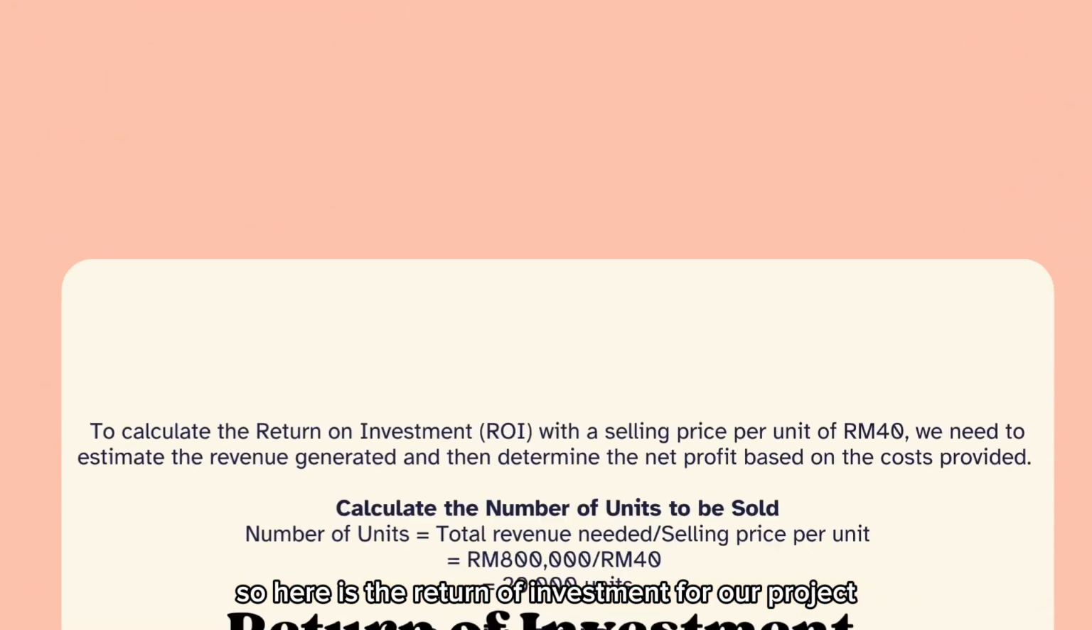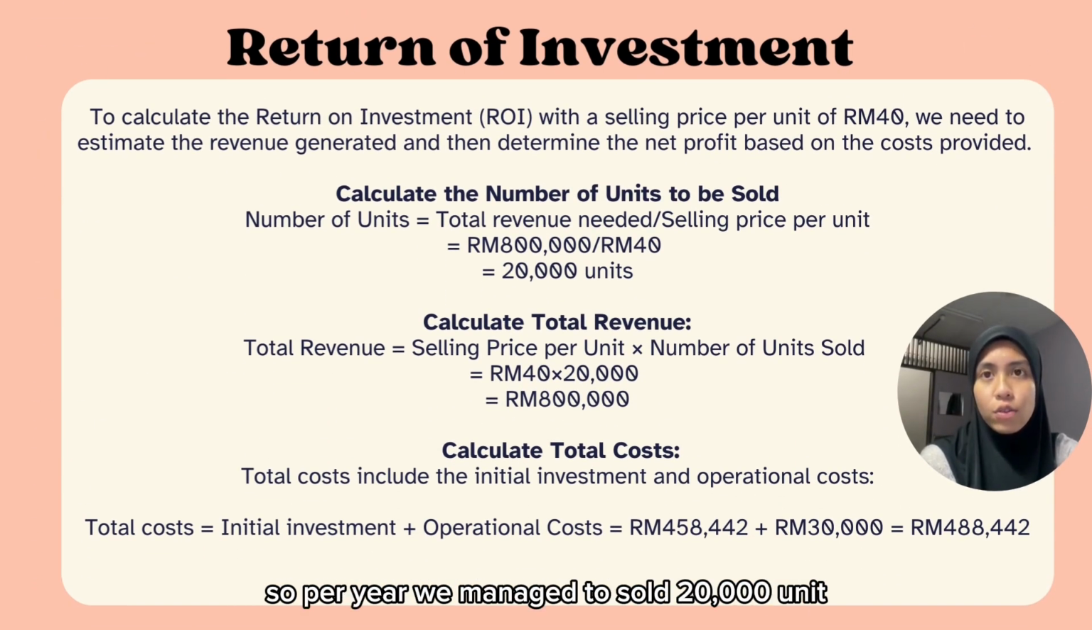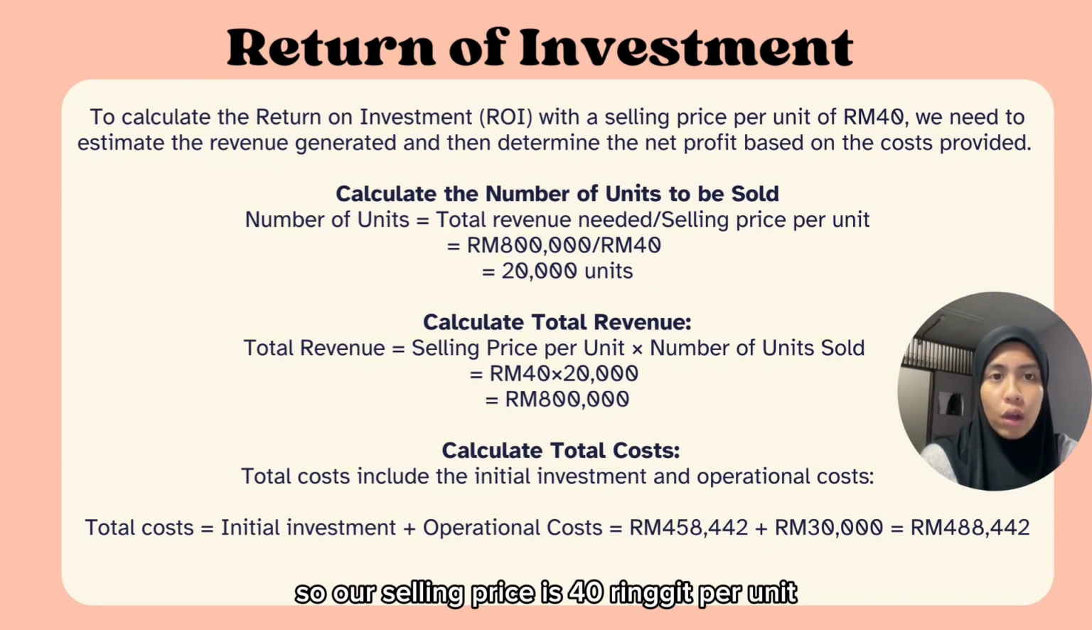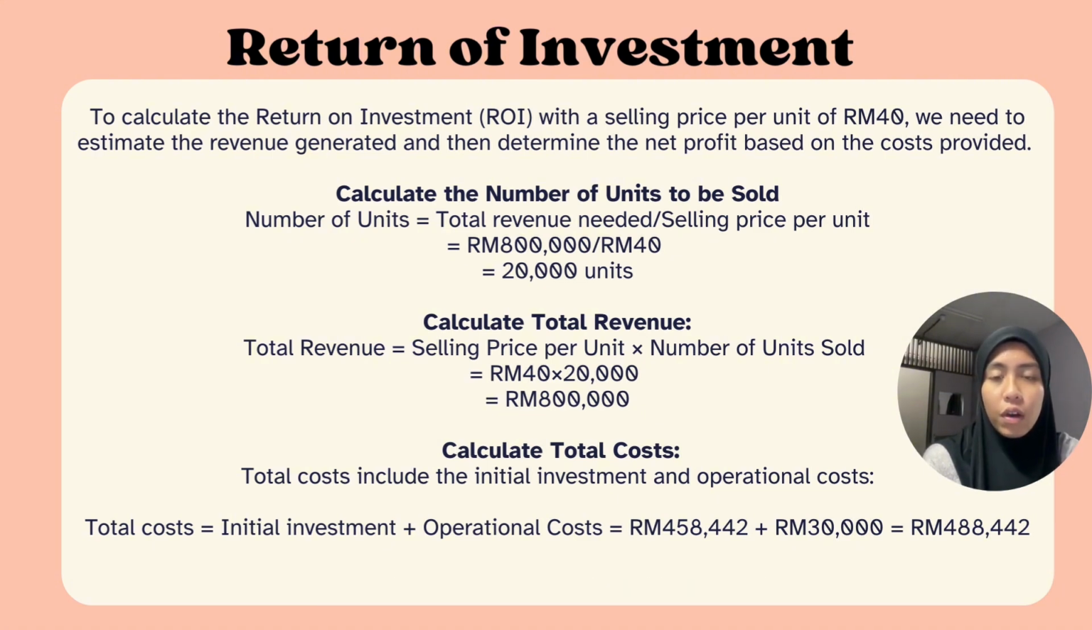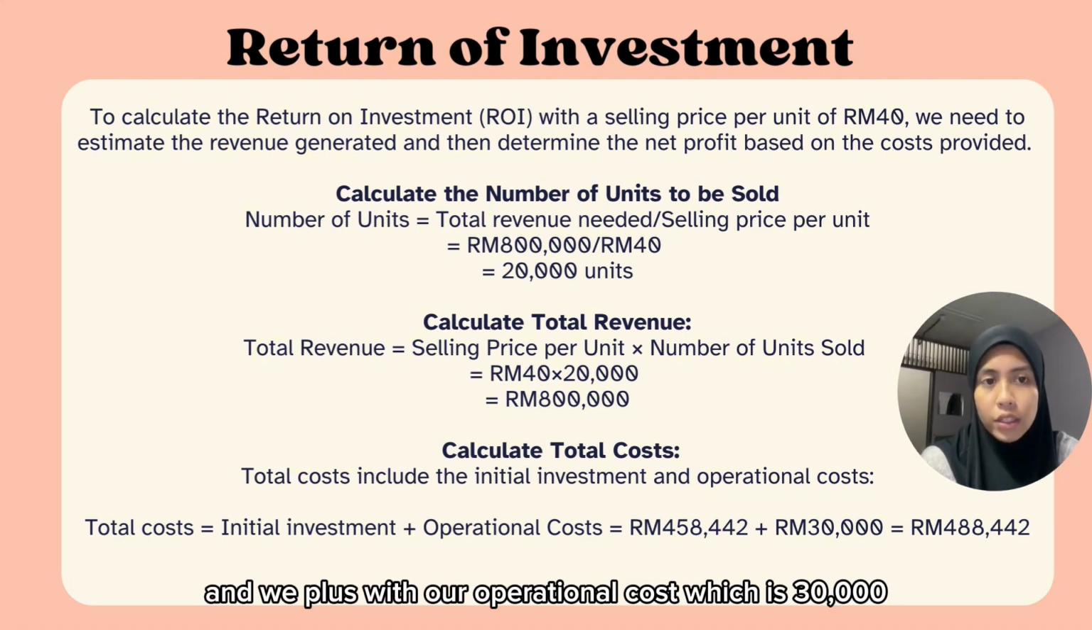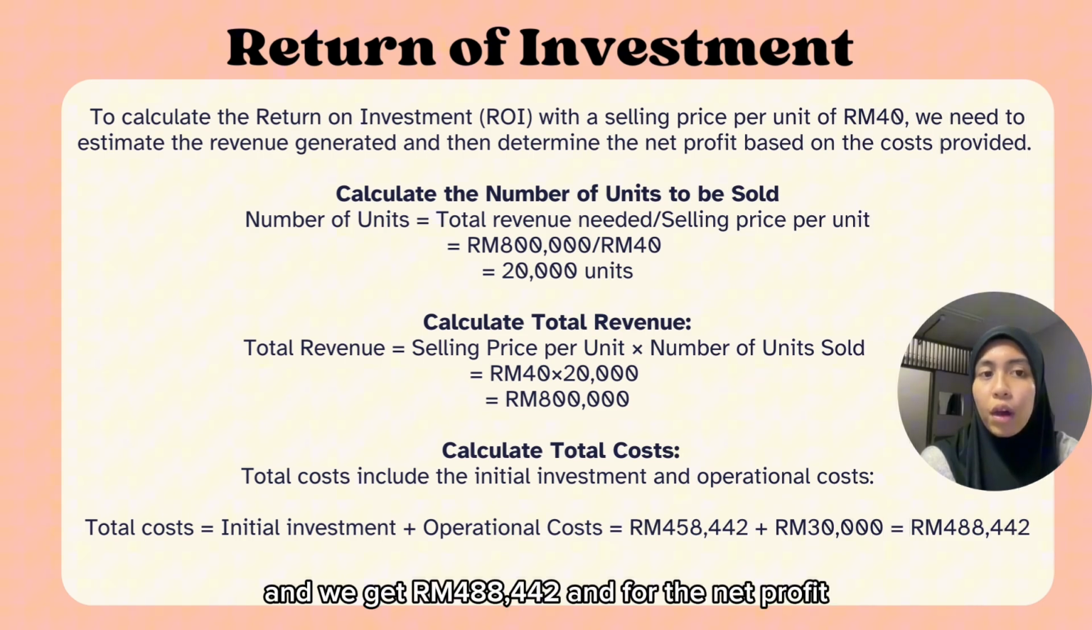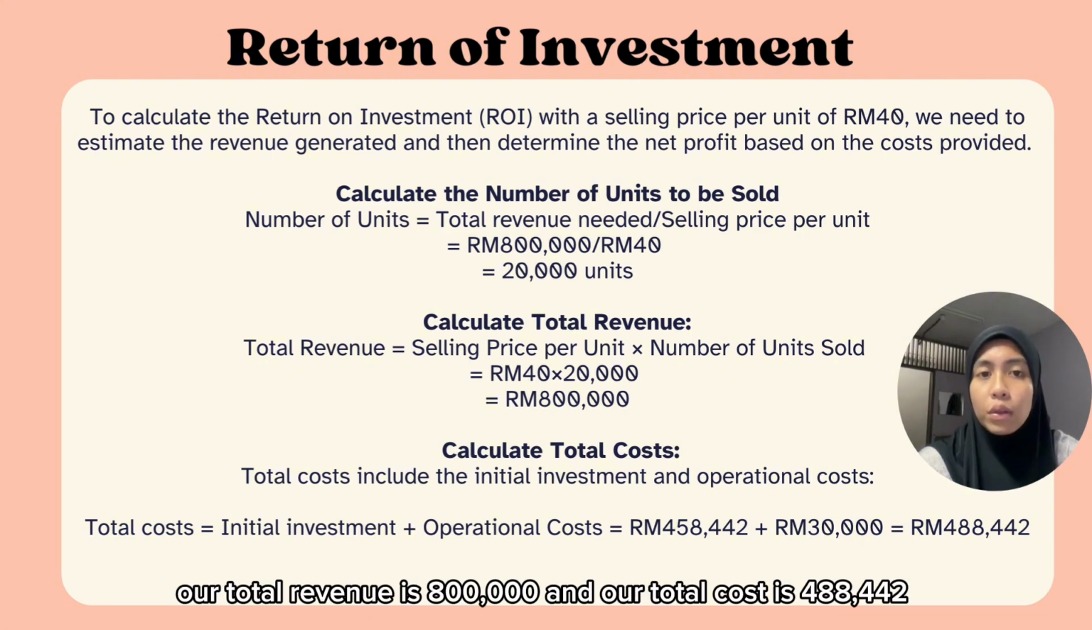So here is the return of investment for our project. So per year we managed to sell 20,000 units. Our selling price is 40 ringgit per unit, and to get our total cost, the initial investment is 458,442 ringgit, and we add our operational cost, which is 30,000, and we get 488,442 ringgit.